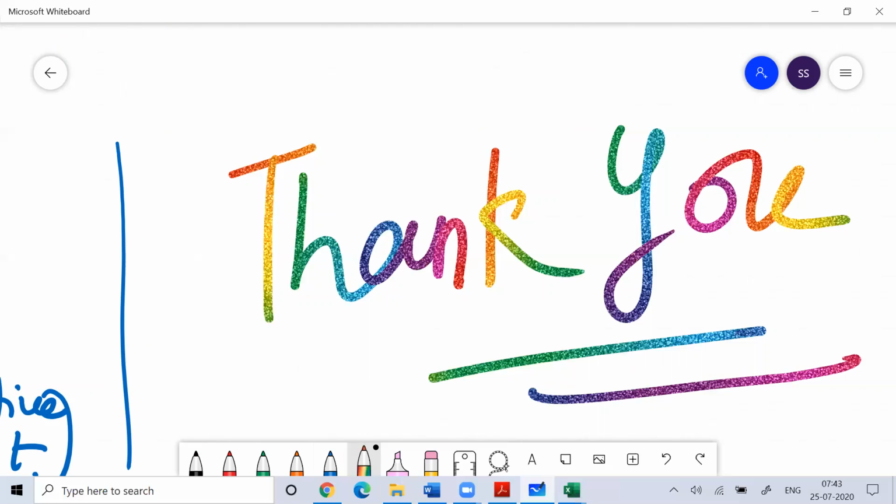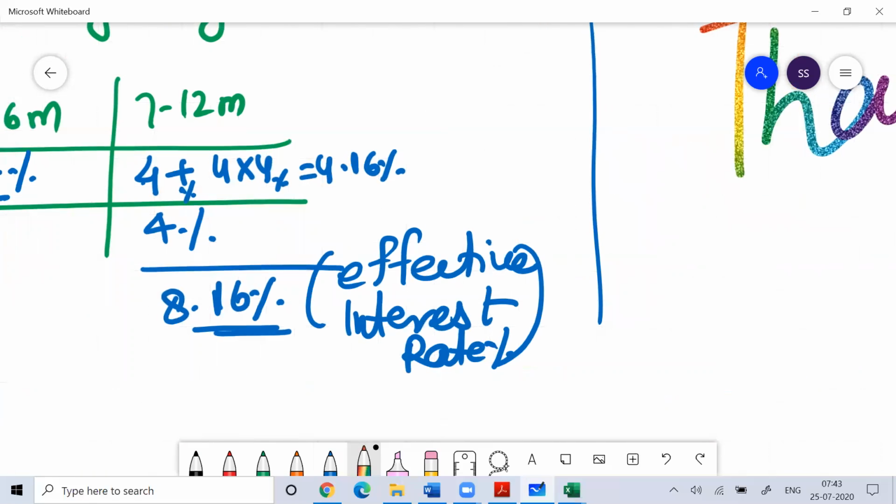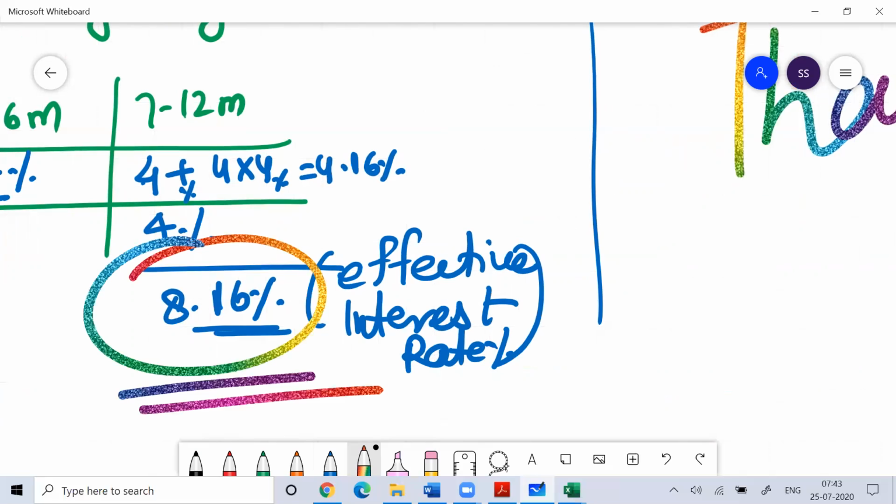Please watch the next video on simple interest and compound interest, to continue our story beyond this effective interest rate and compounding, how this works, and how this effective interest rate is applicable in the real world. You need to understand this. So we'll continue the discussion from here.